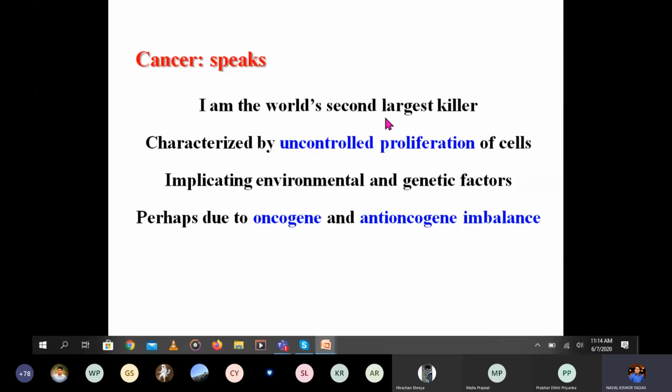Just remember, second largest. The first nowadays is cardiovascular disease, which is the first largest killer. The second is cancer, characterized by uncontrolled proliferation. It is due to environmental and genetic factors, and also imbalance between oncogenes and anti-oncogenes.